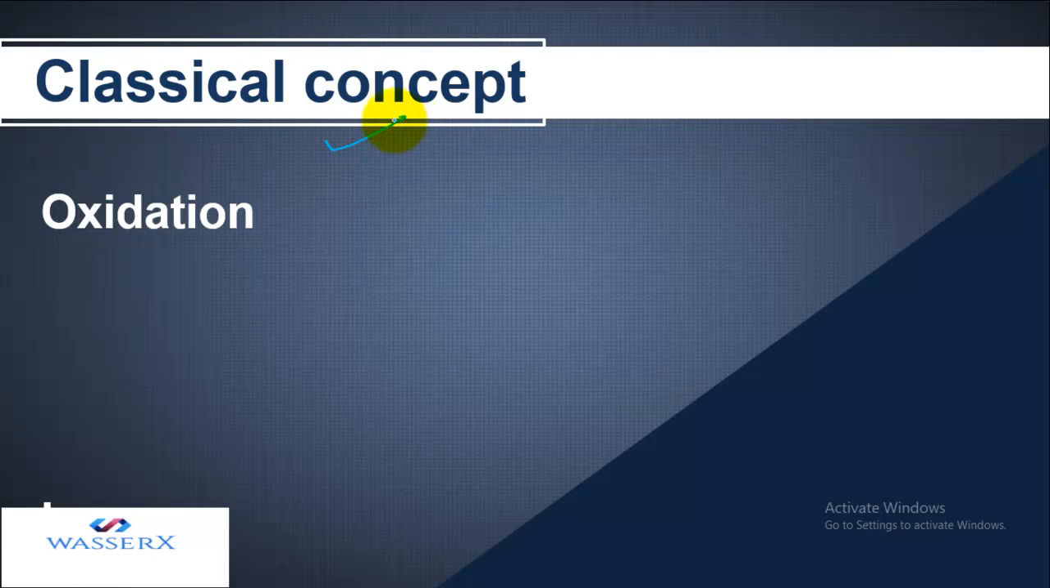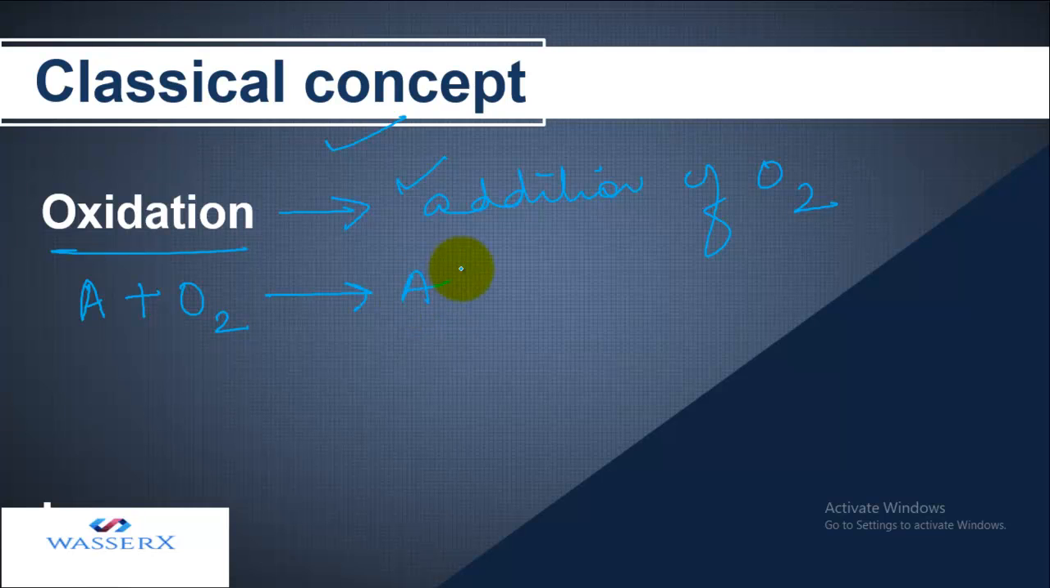According to the classical concept, we can define oxidation as the addition of oxygen. For example, if I have a quantity, let's say A, and I am adding oxygen to it, as a result it forms AO, or A2O, or AO2. Any of these can form.